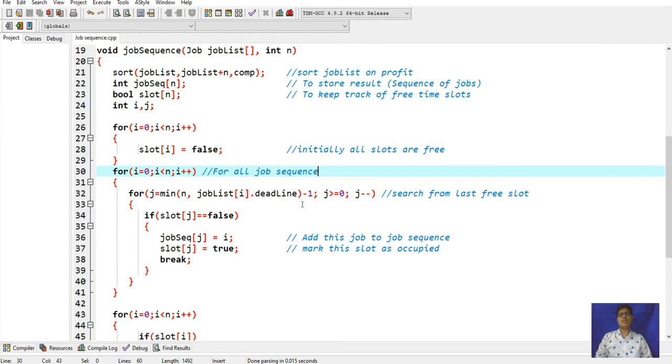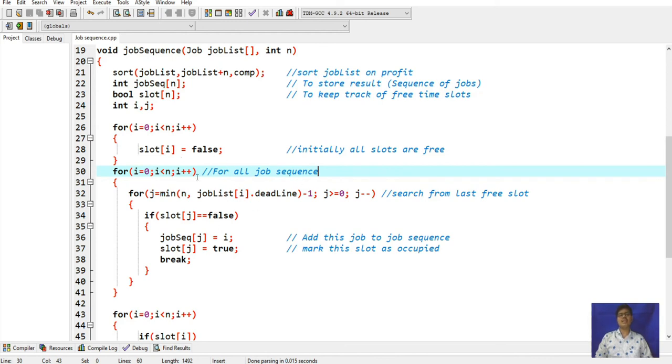This for loop statement is to search the last free slot. It will go from the last one, and it will check which has the maximum profit and deadline. If it has the maximum profit and deadline, it will go to the first job. As we see, j is the minimum of n and job slot of i, then job list of i. It will go one by one, executing each and every line.